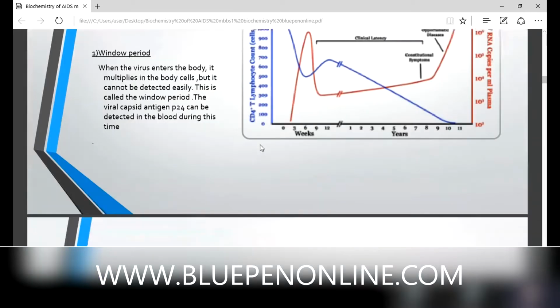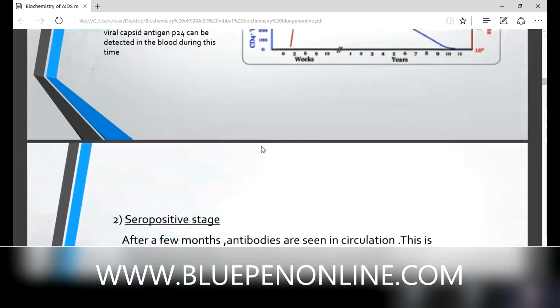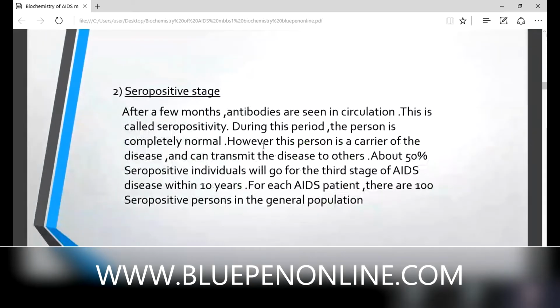Then the second stage is known as the seropositive stage. That is the most difficult. This course of AIDS is the most difficult part of AIDS, because when it enters, we can't find it out. So the second stage is the seropositive stage.